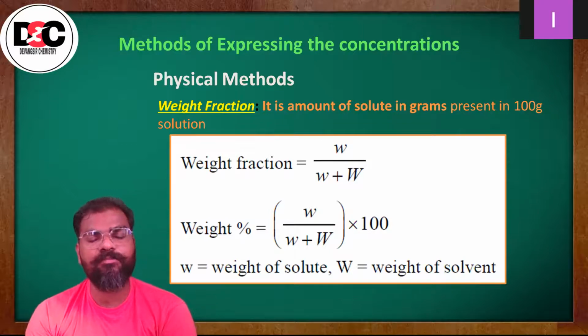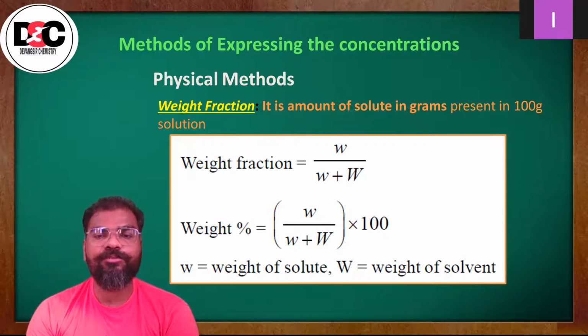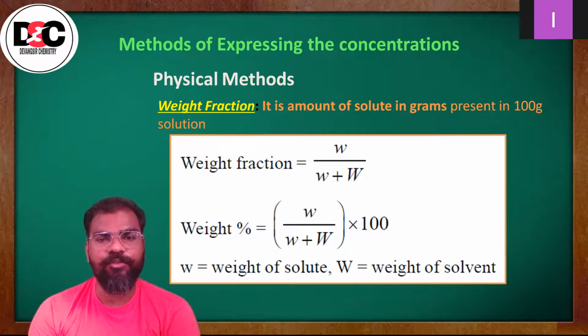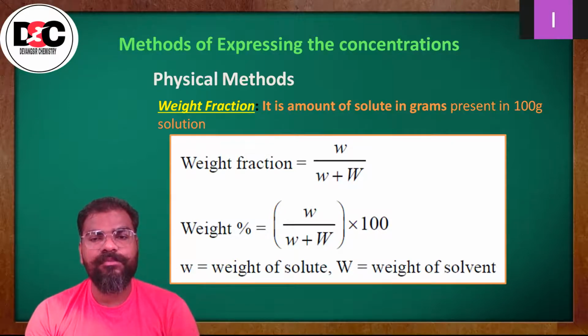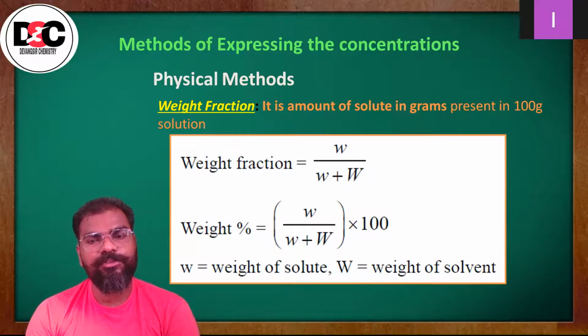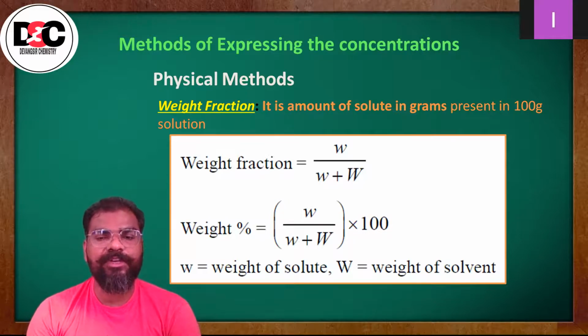dissolved form हो ना हो वो कोई दिक्कत नहीं. Amount of solute in gram present in 100 gram of solution, जिसको हम वेट फ्रैक्शन बोलते हैं. So the formula will be: weight fraction is equal to w upon w plus capital W, where small w is the weight of solute and capital W is the weight of solvent.